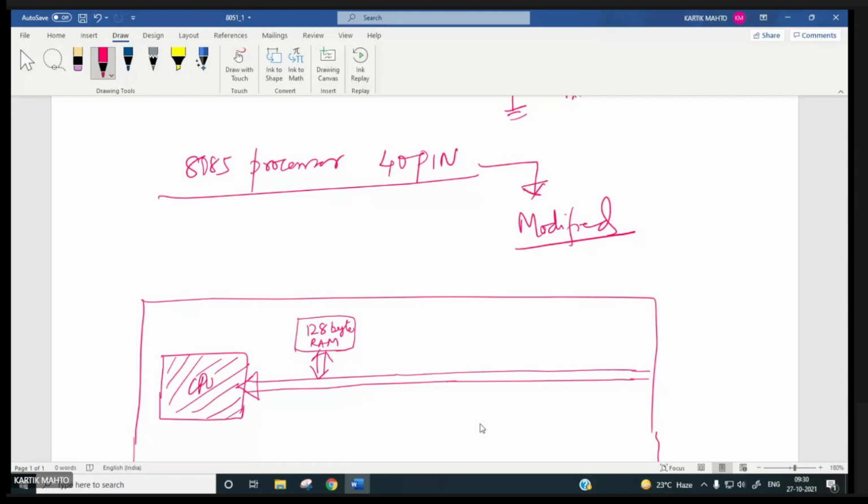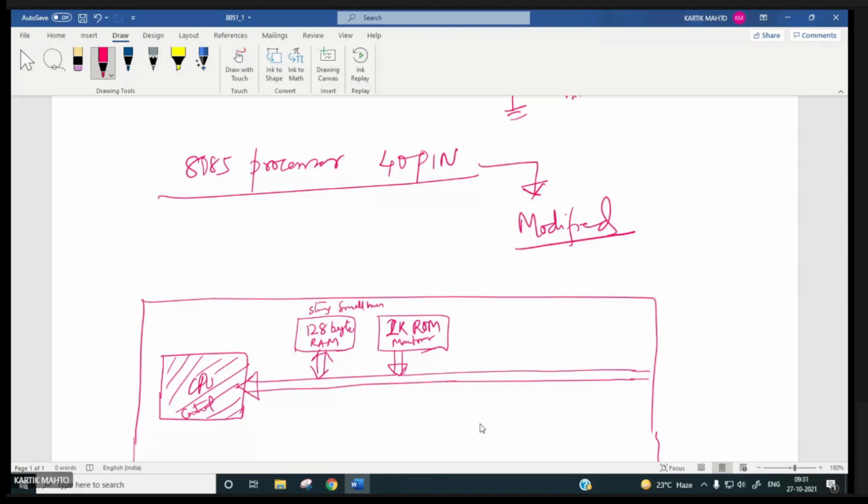In the last class we also discussed that inside the CPU we have control ROM, so technology was there to implement ROM inside the chip also. So 2K ROM was also added for storing the monitor program. And this 128 byte RAM is actually used for storing a small user program,